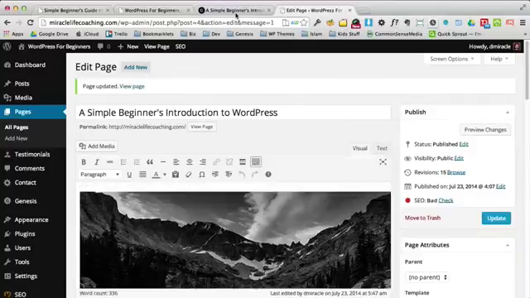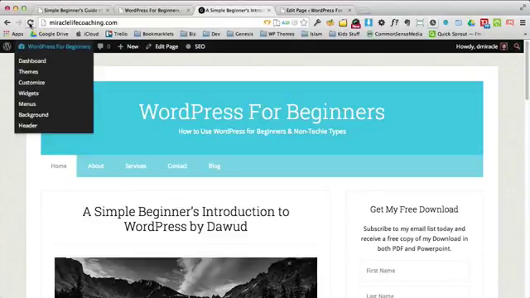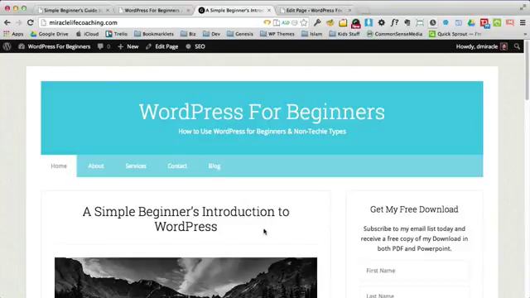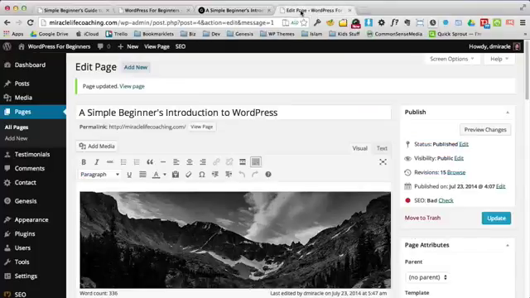You see this spins here, then it reloads. And so if I go here and I refresh my browser, you'll see that I've taken out the "by Dawood." So there we are. We've done our first edit in WordPress. You can see how quick and easy it is to just update and change text.